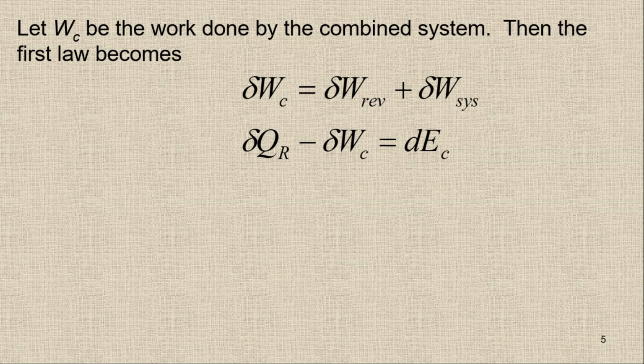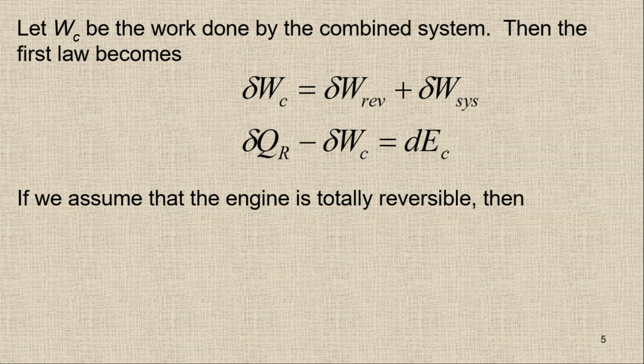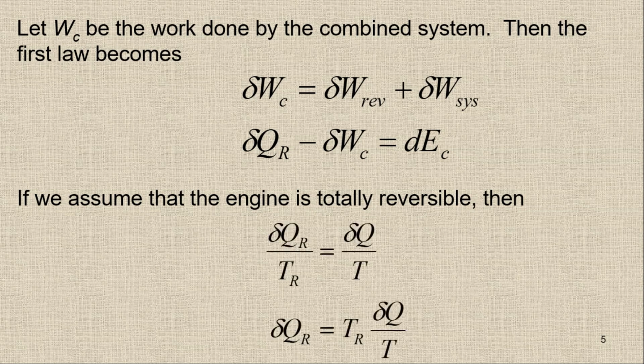Now let's suppose we have a reversible cycle, a reversible engine. In the case of a totally reversible engine, we can easily write down that delta Q upon TR is equal to delta Q upon T.